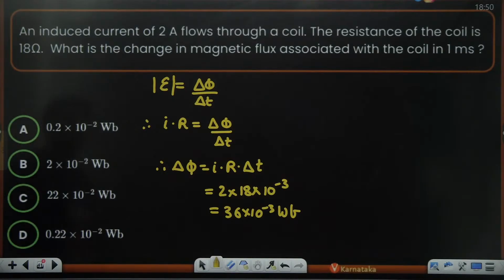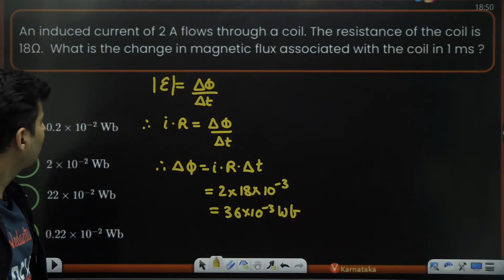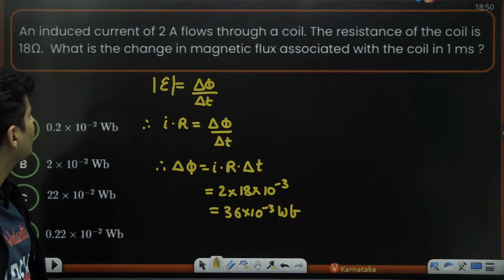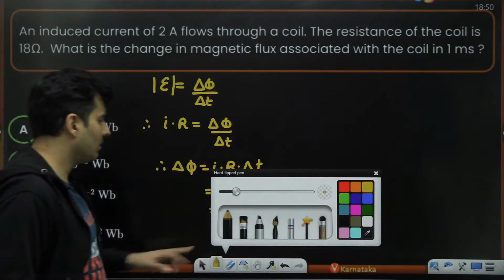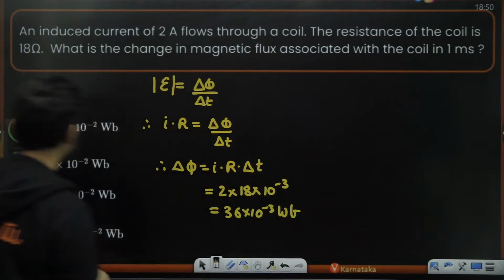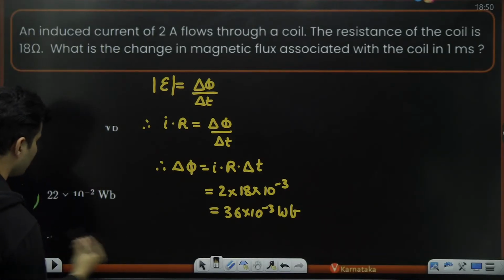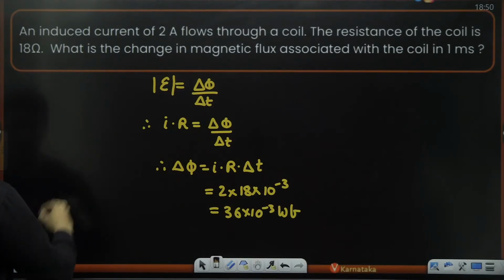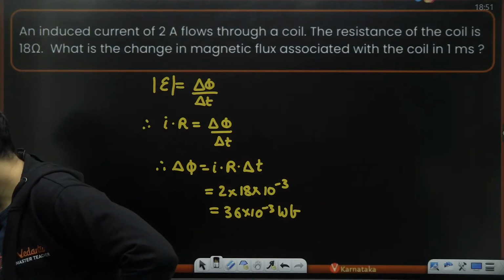The resistance of the coil is there. Change in rate of change of flux is the EMF, V is equal to IR, perfect. So delta T will go on the top. So 2 into 18 into 1 millisecond, unless some option printing was a mistake, then this is fine. I have a feeling the options printed here are wrong. Yep, so I'll just ignore this. This is the appropriate answer. Is that fine? Okay, 36 into 10 to the power minus 3 Weber.